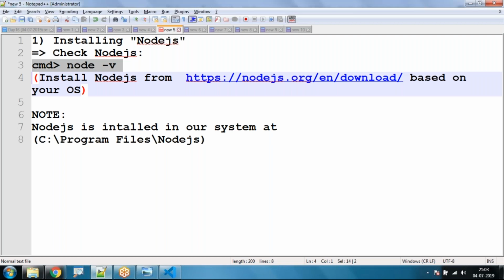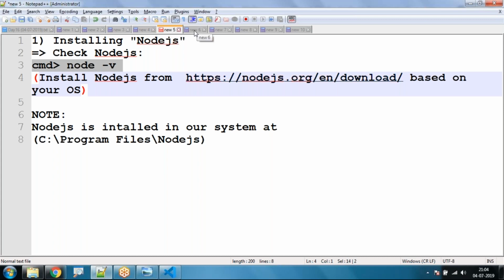Node will provide us a development environment for running Angular applications, because in Angular we write everything in the form of TypeScript. That TypeScript is converted into JavaScript, and that JavaScript application will be available for running using Node.js. So in the Node.js server environment, we are going to run our Angular applications. Is it okay, all of you?